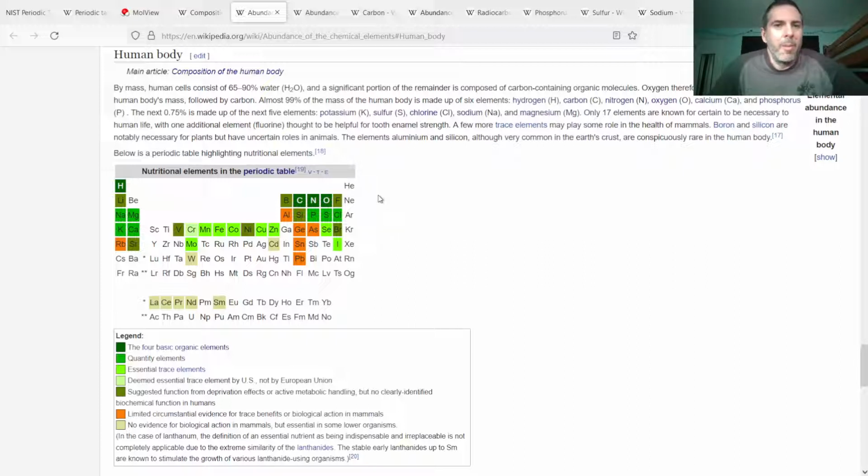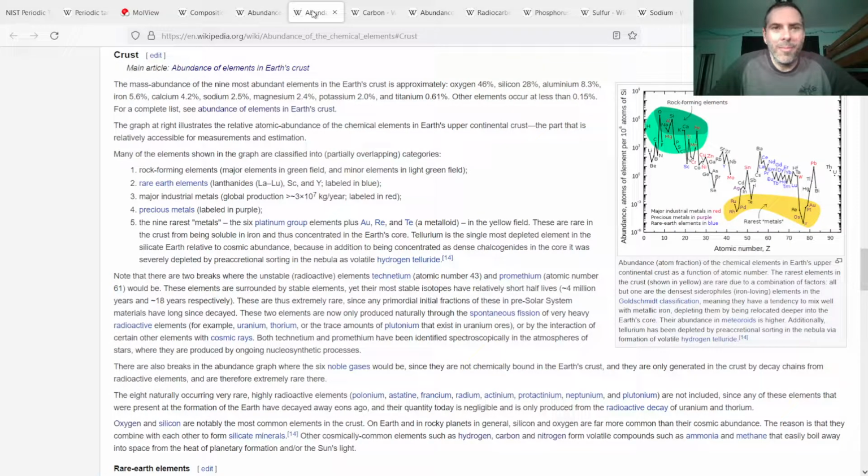Some of it maybe is debatable. But these are all things that should be in your diet, either as supplements or just part of a healthy, well-balanced diet of vegetables and fruits and other things.